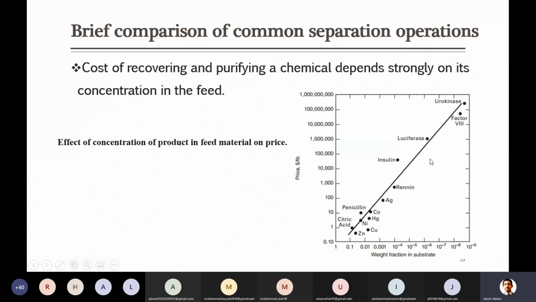Mostly the expensive extraction or separation is of these protein molecules, and they are highly expensive in the world. So the point here is that when there is less amount of anything anywhere, you will need expensive technologies and expensive separation equipment to get them separated.